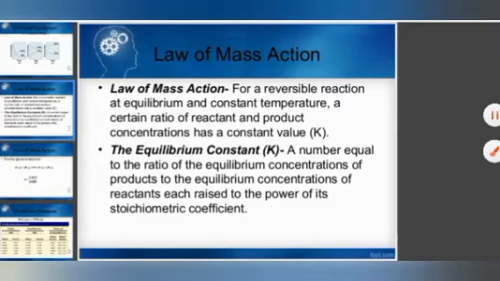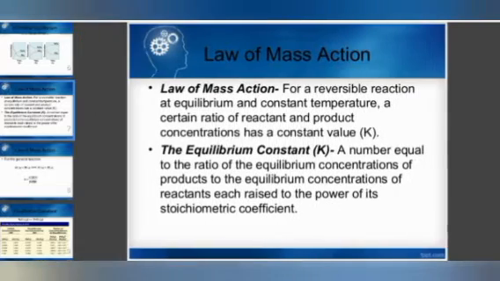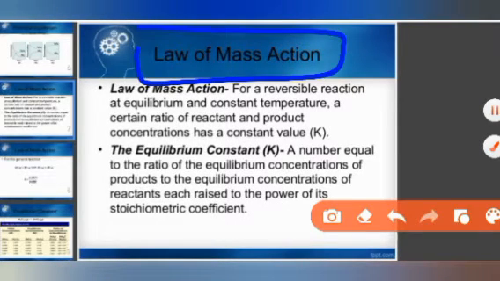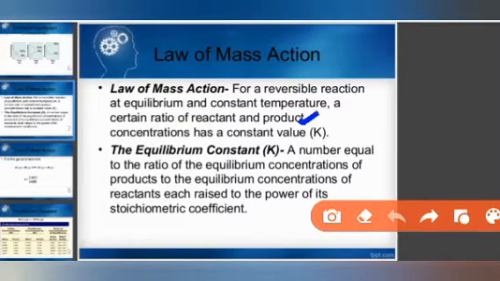In chemical equilibrium, we are talking about the law of mass action, or the equilibrium equation, we can say. In the law of mass action, the rate at which a substance reacts is proportional to its active mass, and hence the rate of a chemical reaction is proportional to the product of the active masses of the reactants.